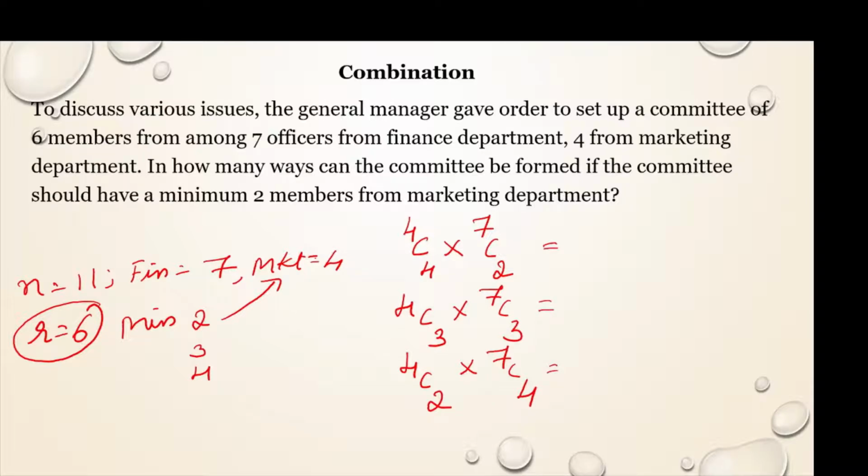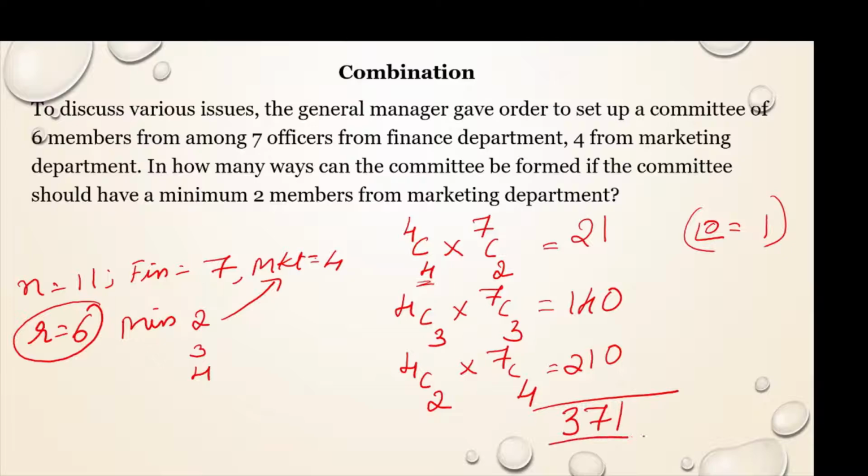If you calculate, this will come to 21, this will be 140, and this will be 210. And please remember, here for C4 you will get factorial 0. The factorial 0 is always 1. In the calculation you cannot consider this as 0, factorial 0 is always 1. And if we add all this, we get 371. So in 371 different ways, we can select 6 members for the committee, in which minimum 2 members belong to the marketing department.